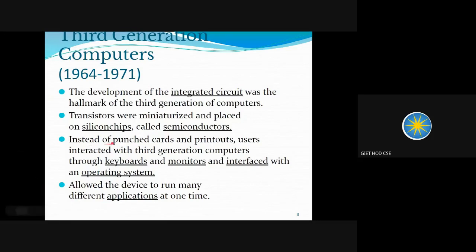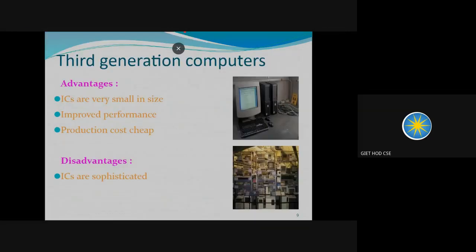But in third generation computers, instead of the punch cards and printouts, users interacted with third generation computers with the help of keyboards and monitors, and they interfaced with an operating system, which allowed the devices to run many different applications at one time. It means they were supporting multiprocessing, multitasking. Multitasking means multiple applications can be run on the same computer.